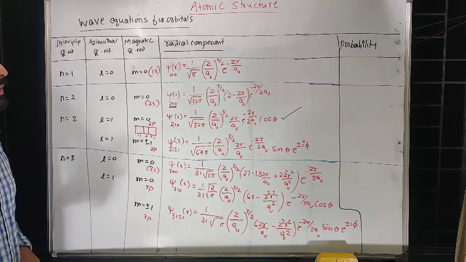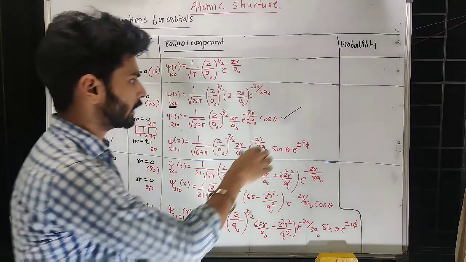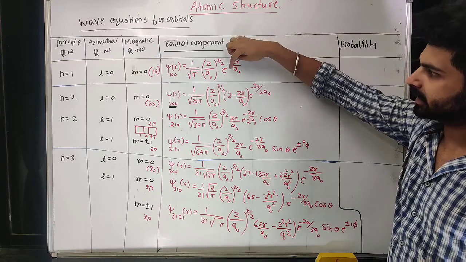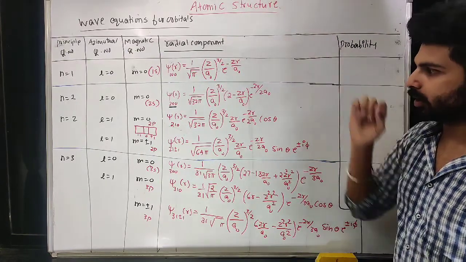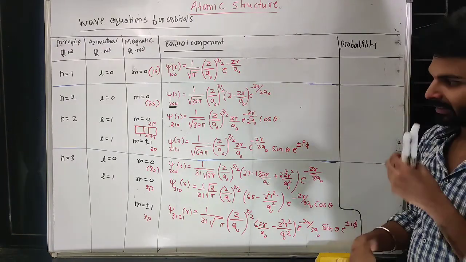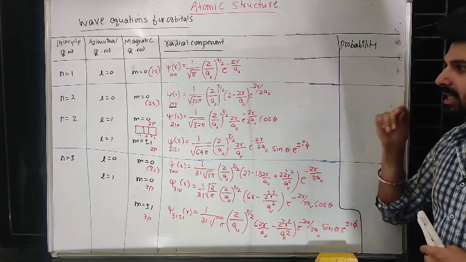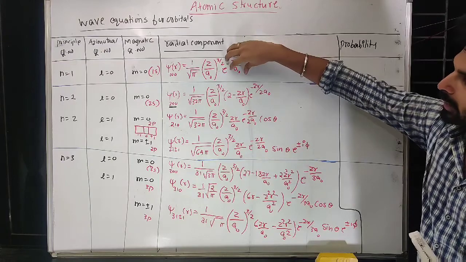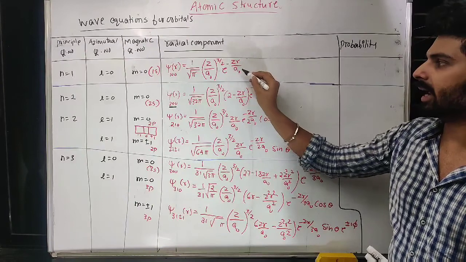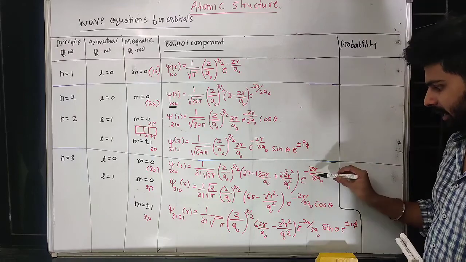Now what is that? One common thing you can see among 1s, 2s and 3s. Look at the three equations. This is for 1s, e power minus Zr upon a naught. This is for 2s, e power minus Zr upon 2a naught. 3s, e power minus Zr upon 3a naught. If the question is given, just focus on the power of e. Here it is just 1 a naught, that means nothing is present, that means 1. This is 2a naught, this is 3a naught.